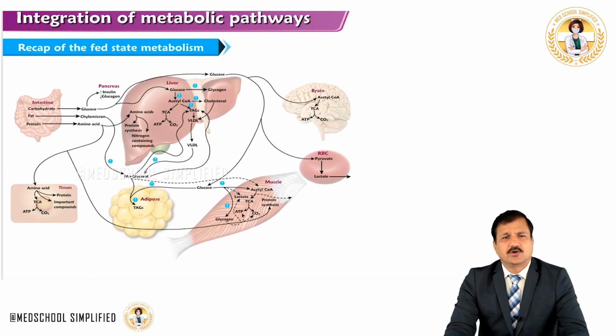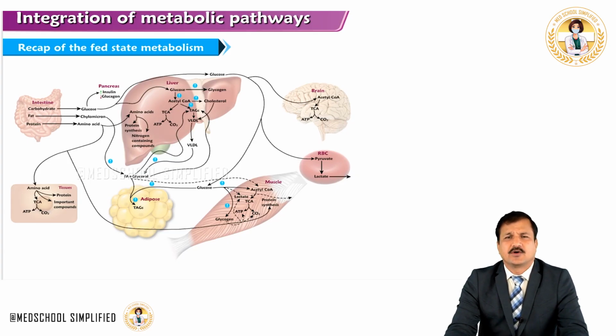So here is the figure, which is a recap of all the metabolic pathways and integration under fed condition. Glucose, chylomicron and amino acids entering the blood will all undergo the metabolic pathways as I have explained with the previous slides.